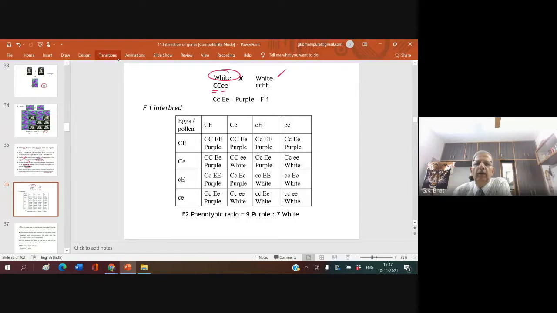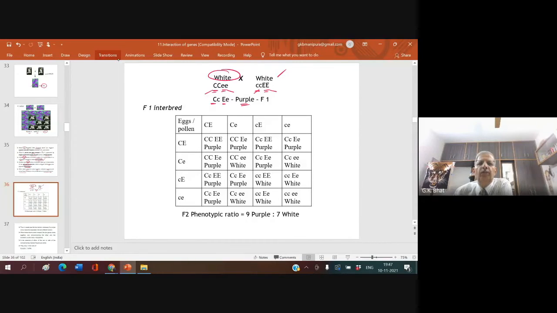This is white. Why? The chromogen producing dominant C is not there. So chromogen is not produced, even though the enzyme is present, of no use. Here chromogen is there, no enzyme. Here chromogen is not there, enzyme is present. When these two come together, it results in purple.